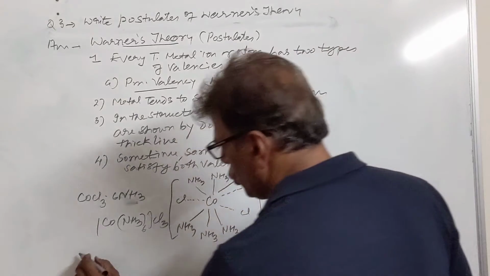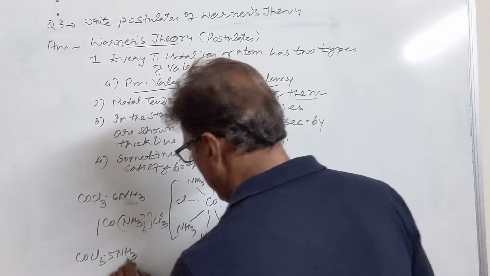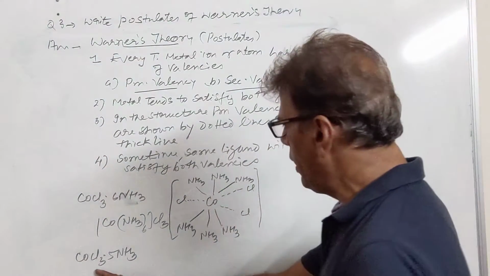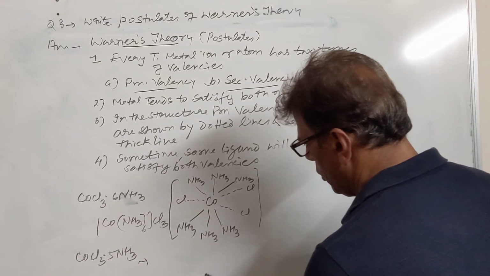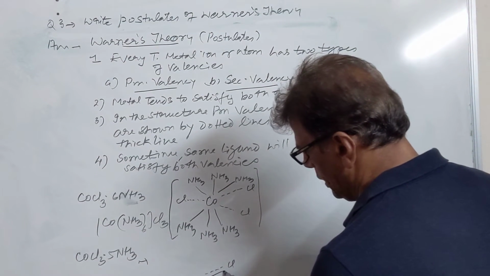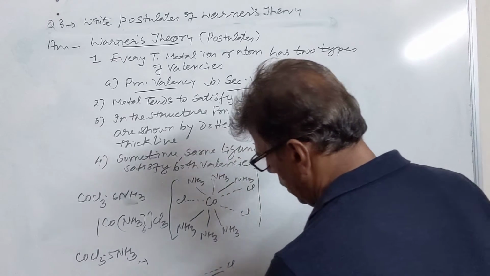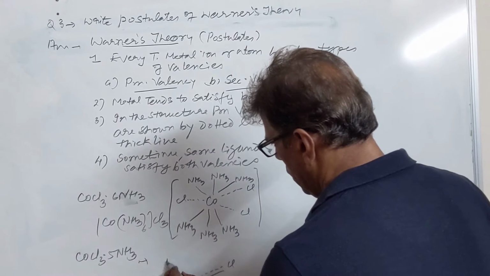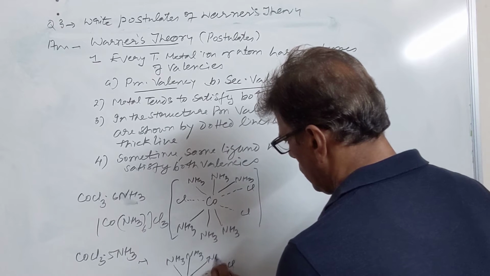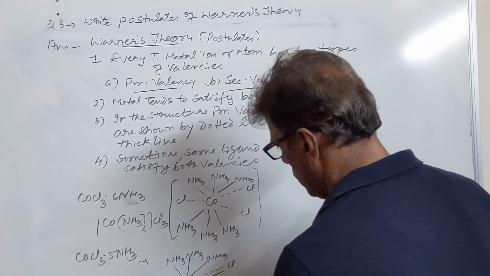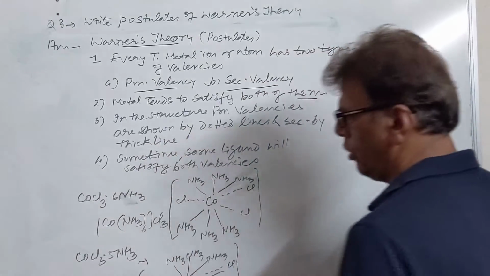Then if we reduce one of the ammonia molecules, if it is made 5NH3, then one chlorine will satisfy both the valencies in cobalt. One chlorine satisfied both valencies. It is joined by dotted line as well as thick line. Other chlorines are joined by dotted line. Ammonia are now 5. So this is according to Werner theory.